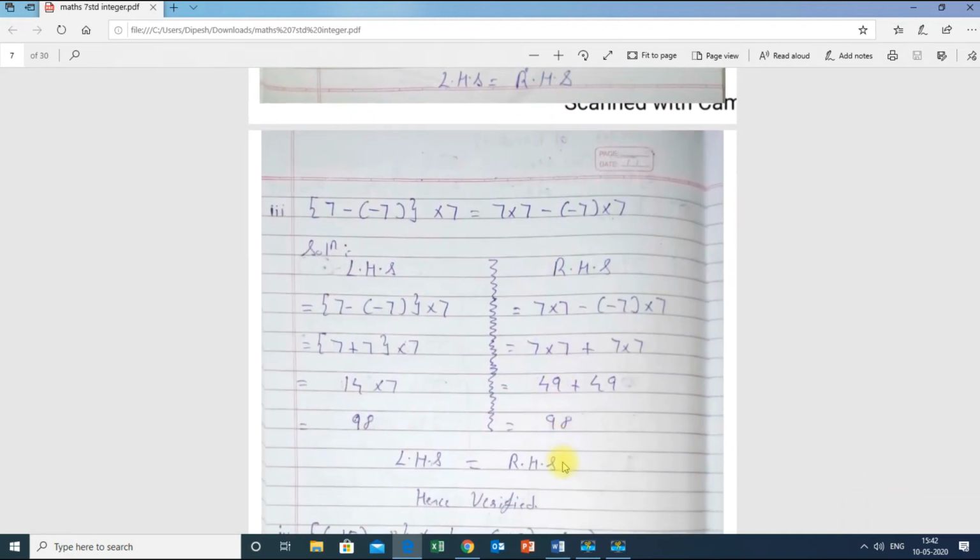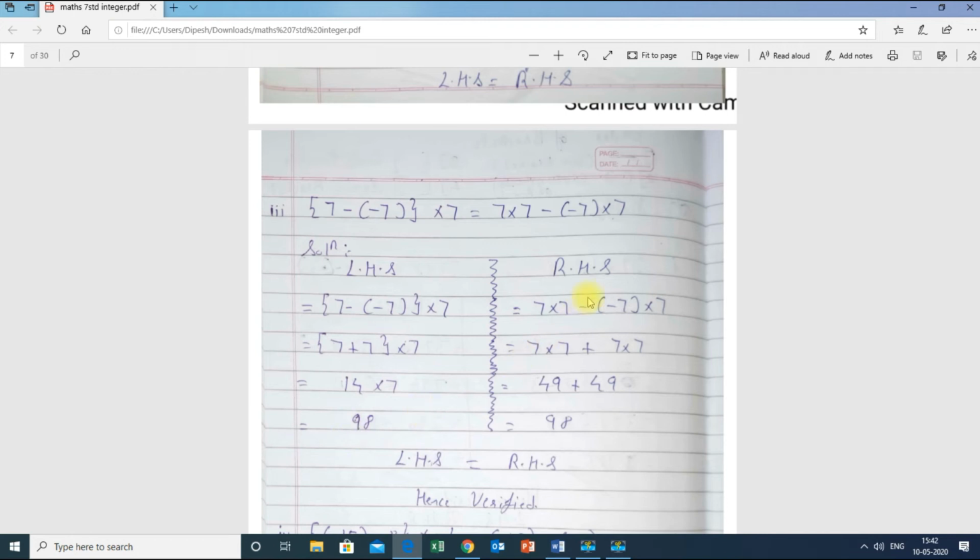One more sum I wanted to explain over here. See, here inside the curly bracket they have given 7 minus round bracket minus 7, and here also they have given some type of question. So first, while solving the left hand side, I just wrote the first step as it is in the question, and then I wrote minus minus plus. So 7 plus 7 is 14, and 14 into 7 is 98, positive 98.